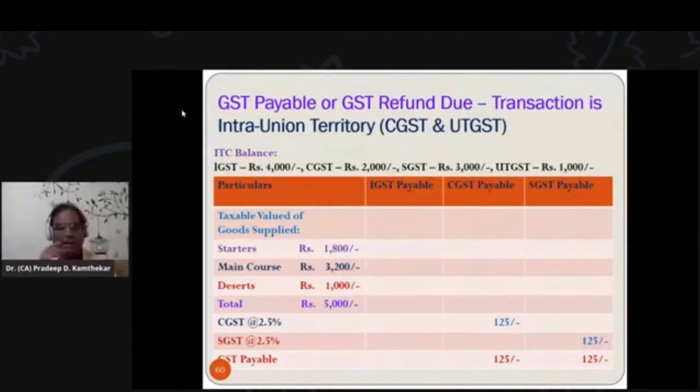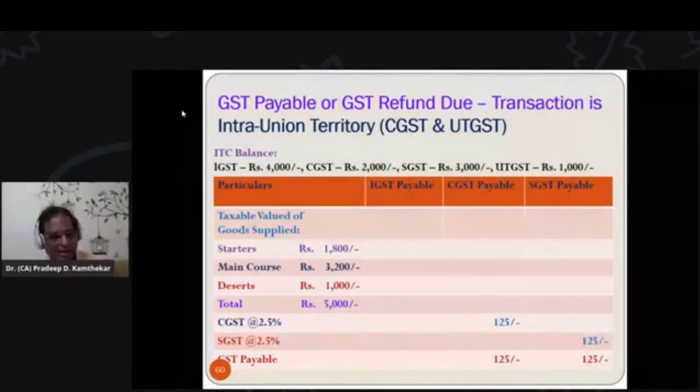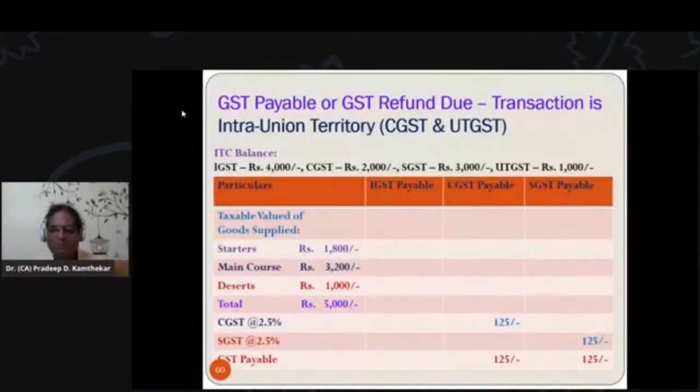So in all, the dealer gets maximum benefit from this composition scheme, and ultimately one has to understand why dealers prefer this, because whatever they are actually paying to government, they are recovering from the customer, and that customer is only paying 250 rupees GST. Out of that, 125 is going to CGST, that is central government, and the balance 125 is going to state government in the name of SGST. So this is how the problems are asked under composition scheme.